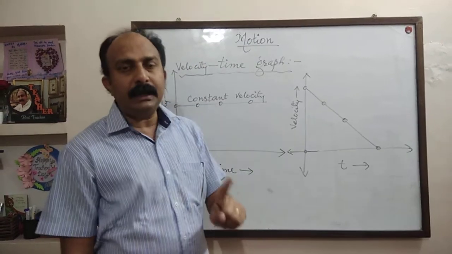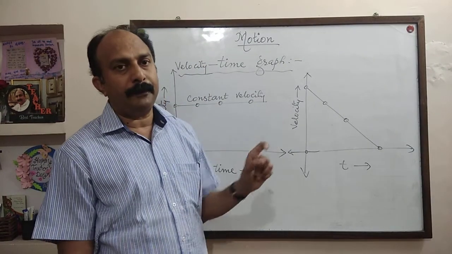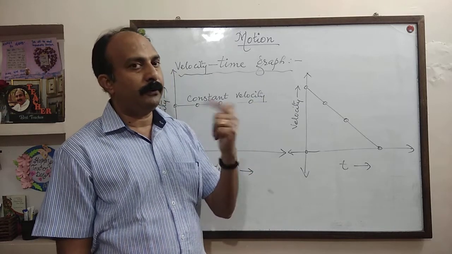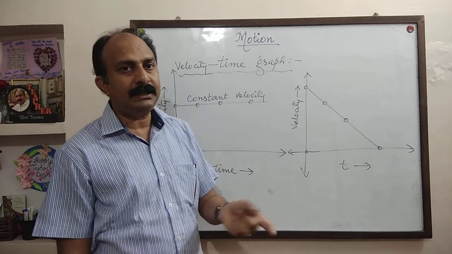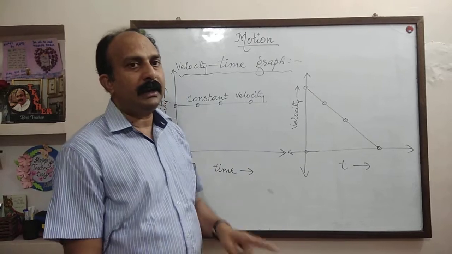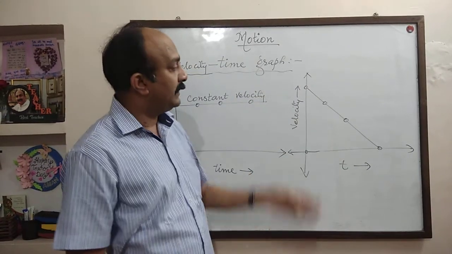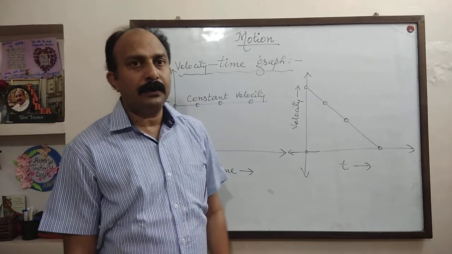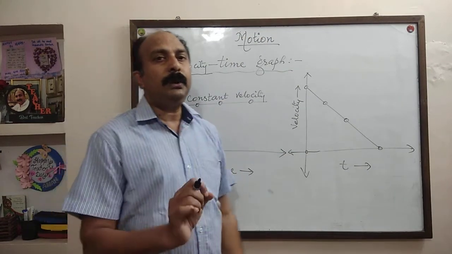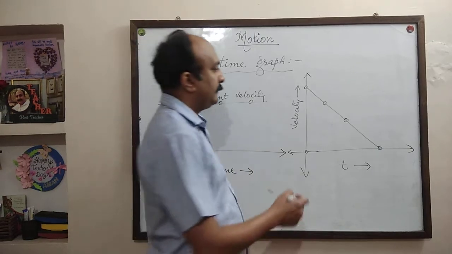All the straight line graphs represent uniform. Whether it is uniform motion or uniform acceleration, straight line graphs represent uniform, either going up or coming down. Since it is coming down, it represents uniform retardation.